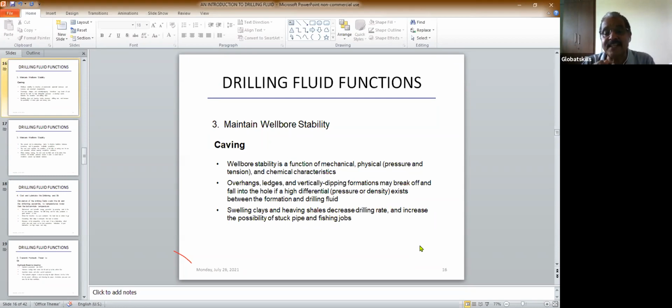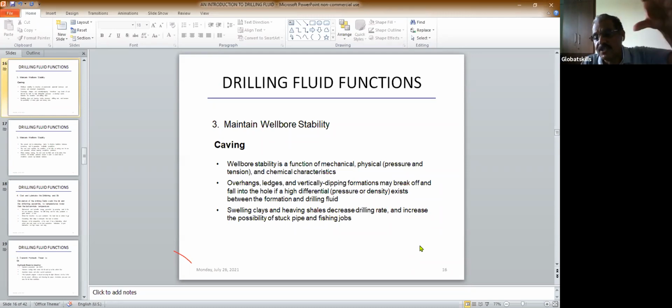Now, another thing is swelling of clays and heaving shales. When we go into clay chemistry, we'll discuss that. There's a particular type of clay you mostly encounter while drilling a well, called shale. Shale is nothing but a clay, but it has a tendency to swell when it comes in contact with water.